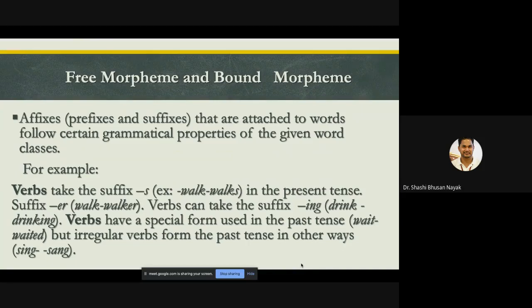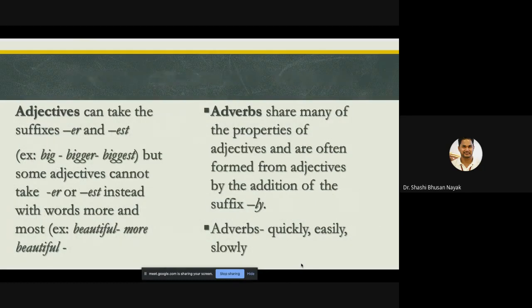So these are certain simple examples for you to understand free morphemes and bound morphemes. Then what kind of suffixes do adjectives take? Mostly er or est. Big becomes bigger, bigger becomes biggest. But some adjectives cannot take er or est.